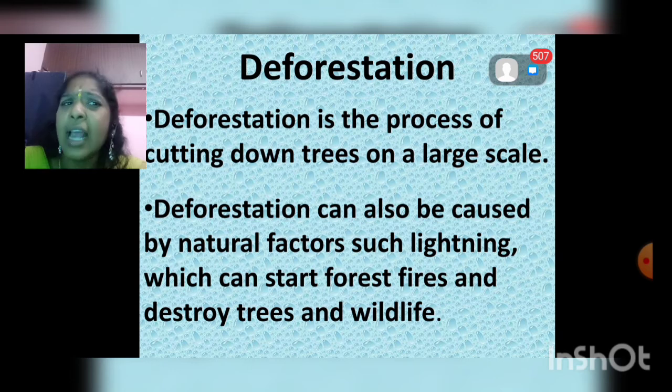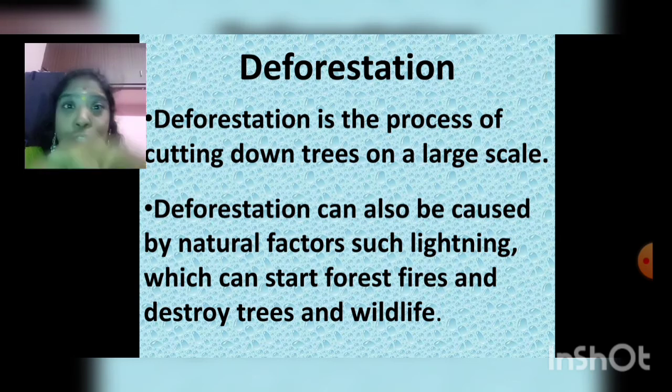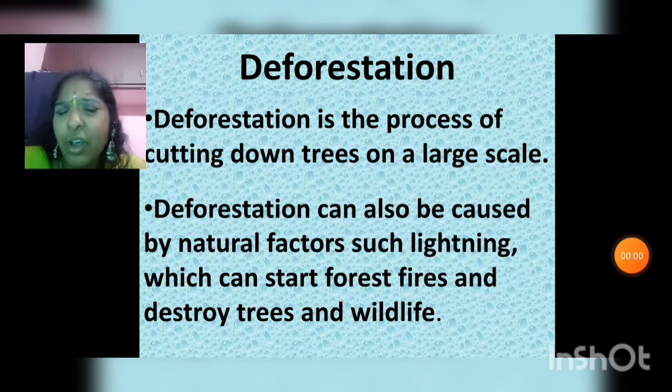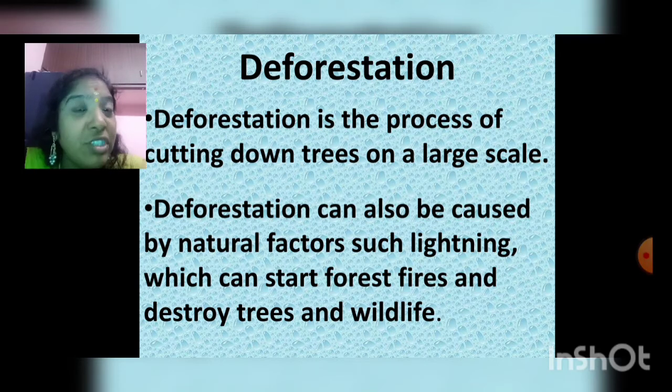Can you give an example for the forest which caught fire in recent times? Yes, you are right. The Amazon forest is a recent example where the forest caught fire. You would have checked it out in the news.